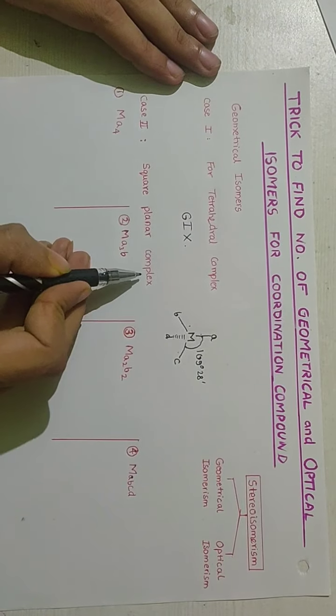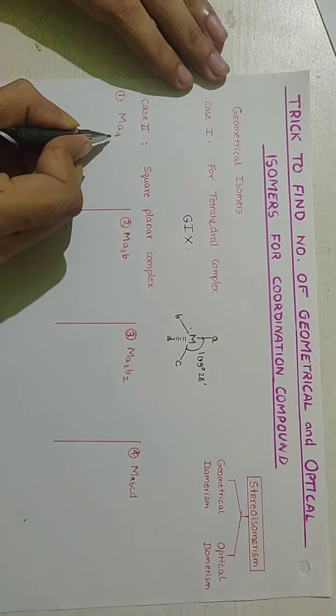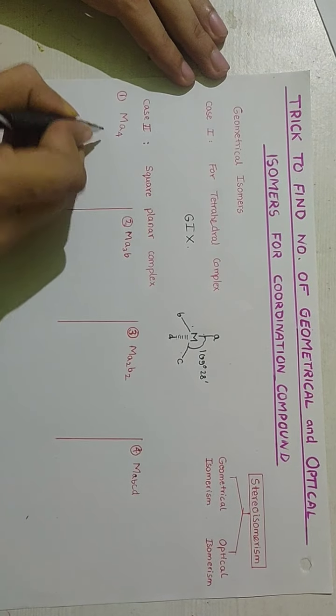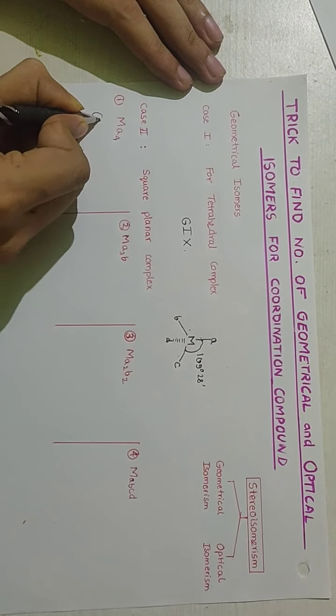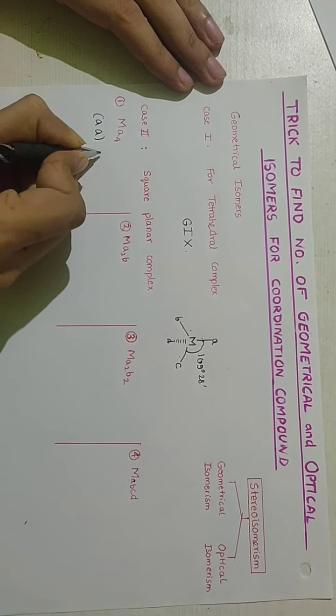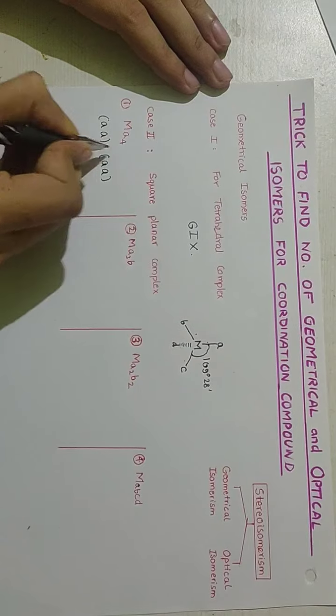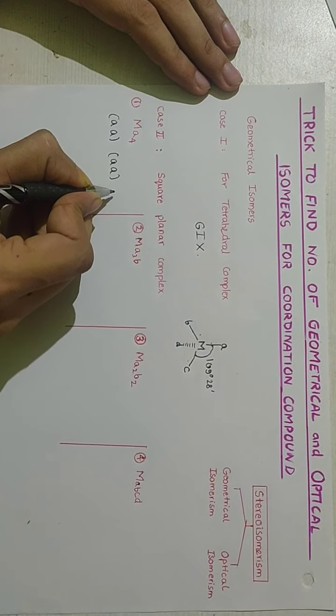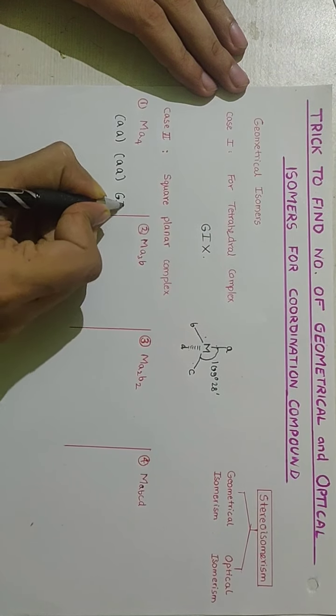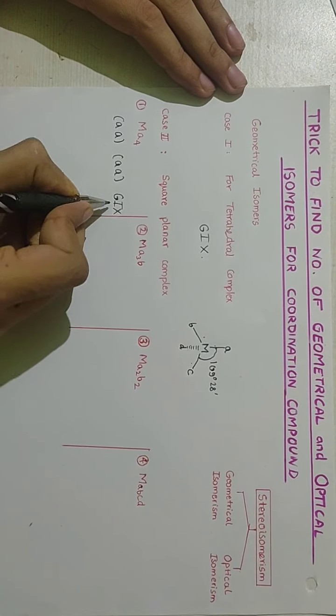Now we move on to case 2, square planar complexes. For MA4 type complexes, we form pairs of the ligands. In MA4 we can form the pairs AA and AA. Can we make any other pairs? No, we cannot. So MA4 type complexes don't show geometrical isomerism.